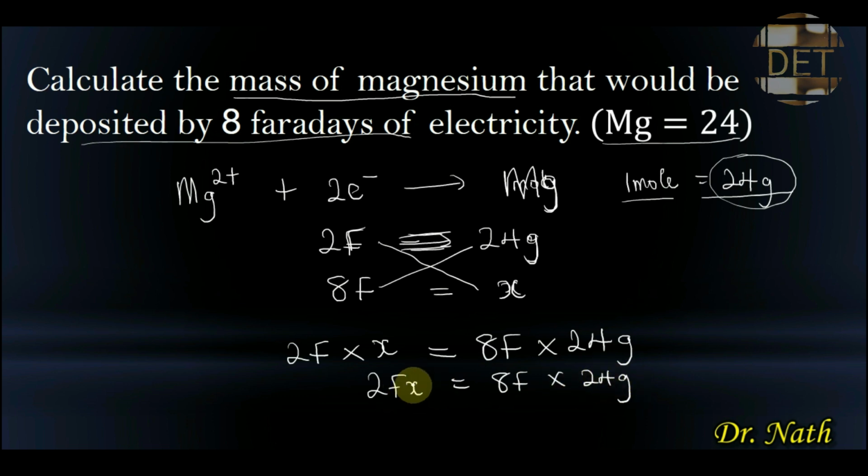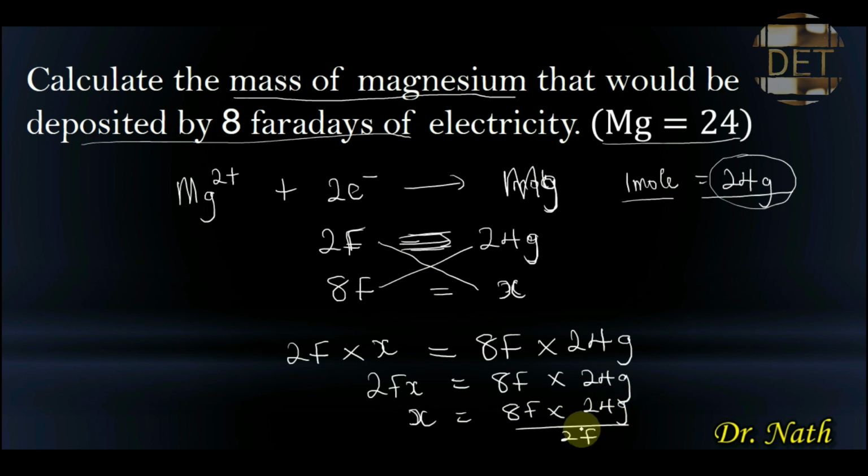Since what we're looking for is X, we will make X the subject of the formula, and by making X the subject of the formula, we divide both sides of the equation by the coefficient of this X, which is 2F.